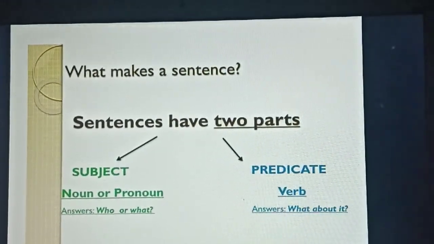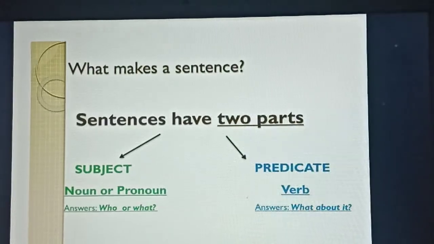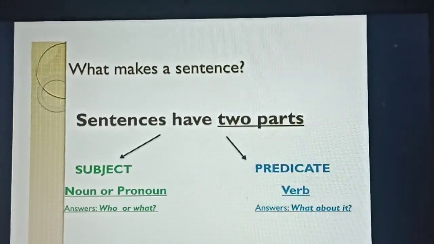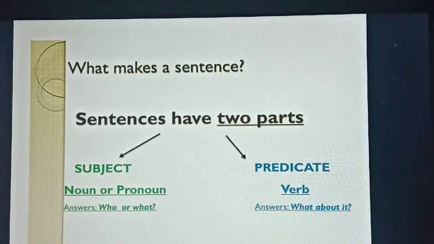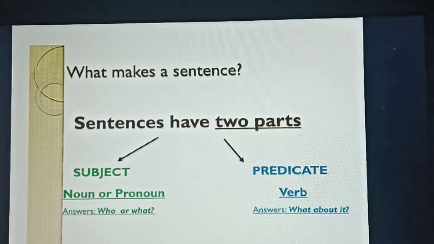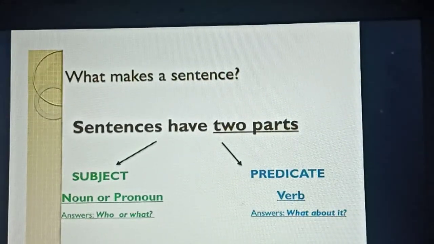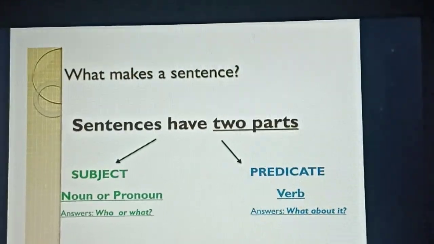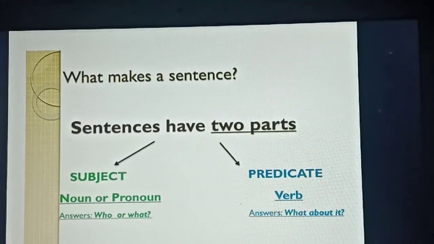Okay, it answers the question who or what. For example, I can say, the children like to eat ice creams. Who likes to eat ice creams? The children, isn't it? Here the children like to eat ice cream. So the children is the subject there. Do you understand now what a subject is?